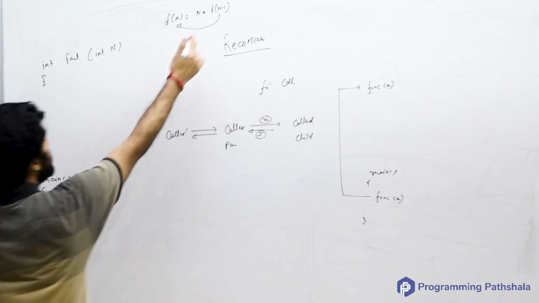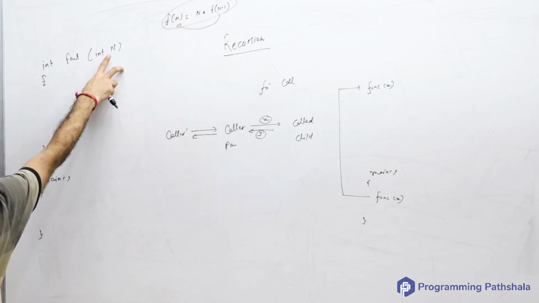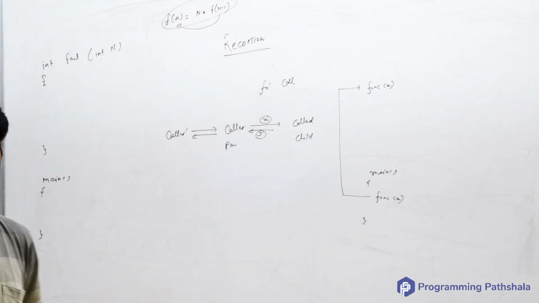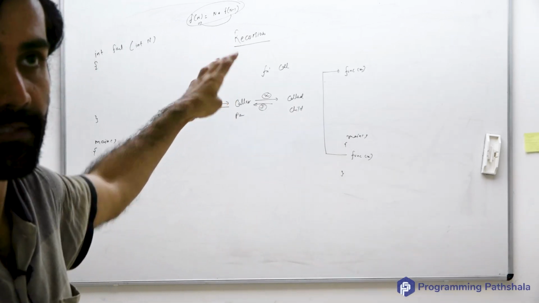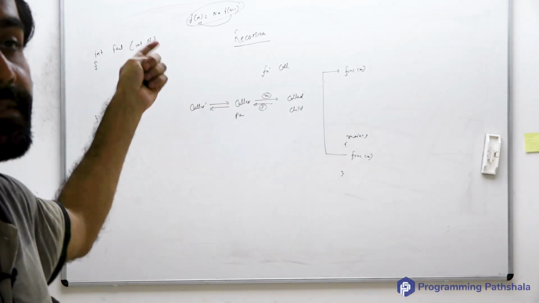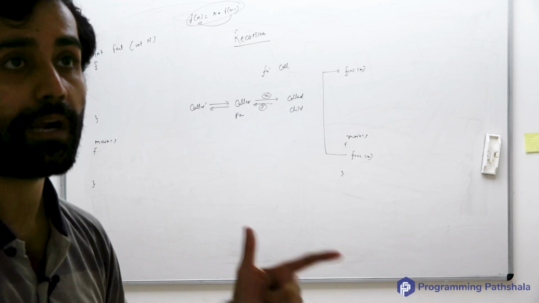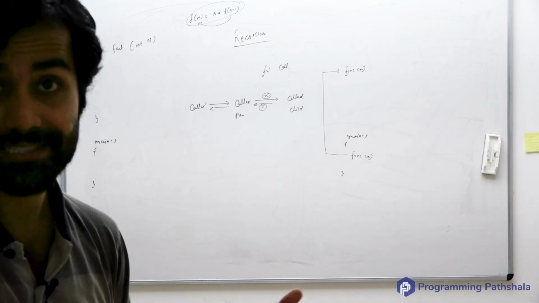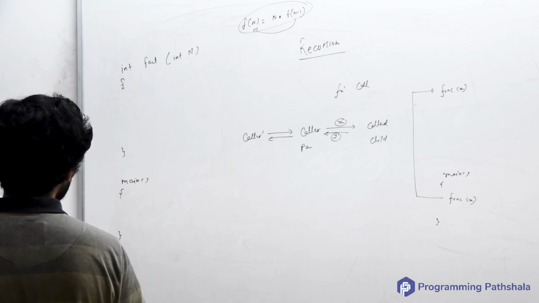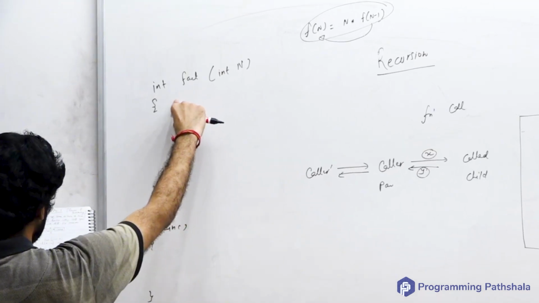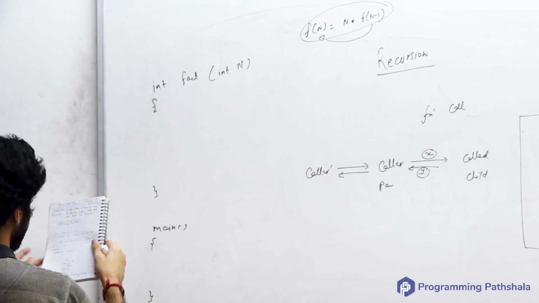Now this particular thing is not applicable for all the values of n, right? F of 0 can't be written as 0 into f of minus 1. So wherever the recurrence relation is not applicable, that is called the base condition or termination condition. And the best practice of writing recursive code is that you should always write the base condition or termination condition first, okay.